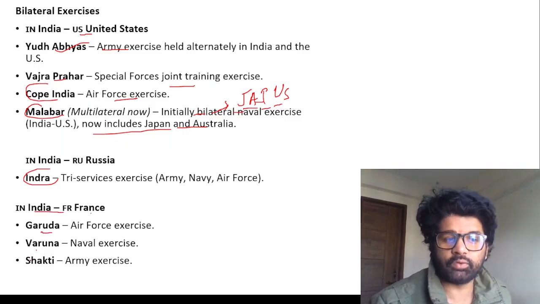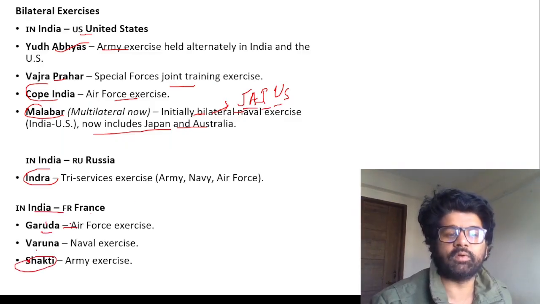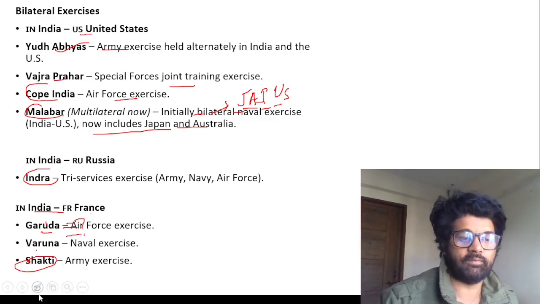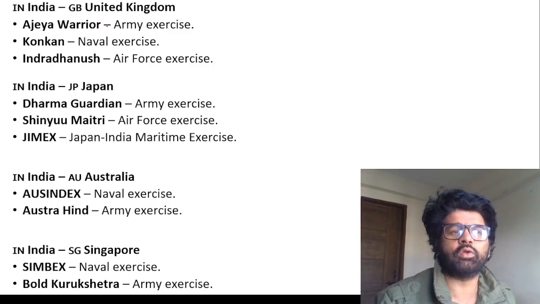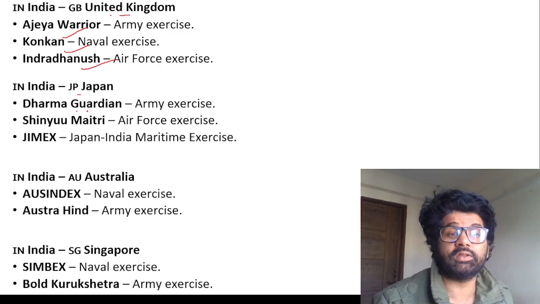India, France: Garuda, Varuna, Shakti. We are talking about Shakti here. Garuda is Air Force, Varuna is naval. Remember these facts and figures. These are all factual, so you have to revise them multiple times. India, United Kingdom: Ajay Warrior, Konkan, Indradhanush. India, Japan: Dharma Guardian, Shinyu Maitri, JIMEX. JIMEX is very famous. AUSINDEX, India, Australia, AUSTRAHIND.